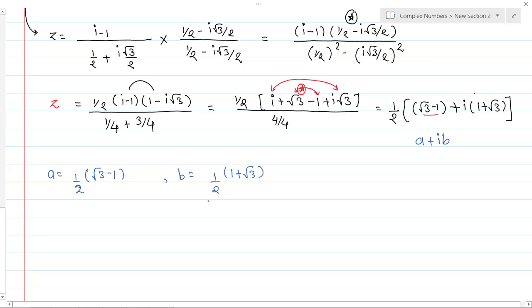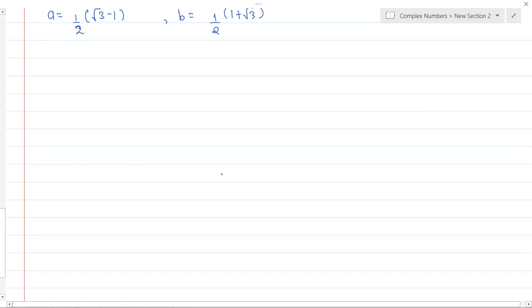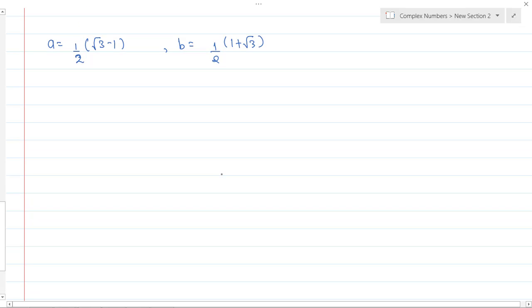Okay, so find out its modulus now. If these are the values of A and B, find out its modulus. So mod of Z is equals to root of A square plus B square. So A square is what? It is a 1 by 4.